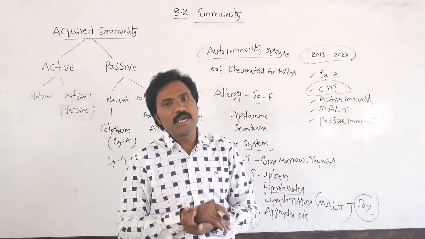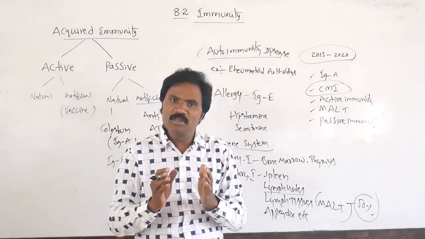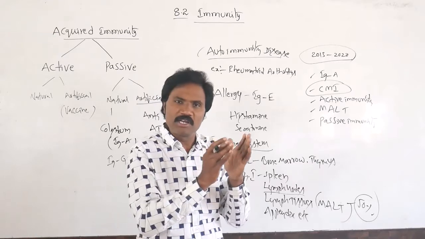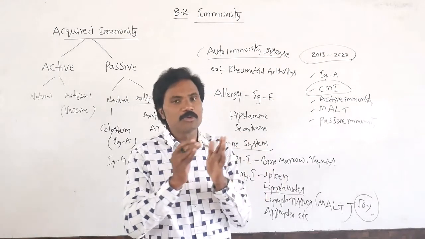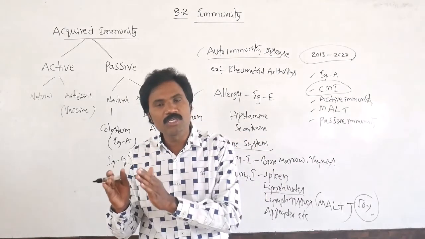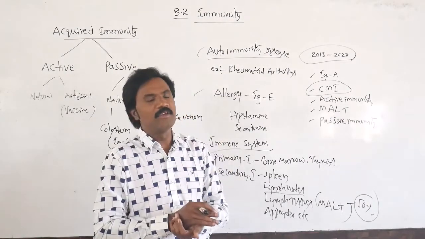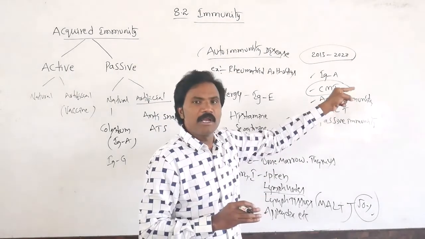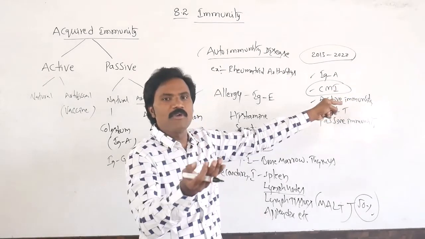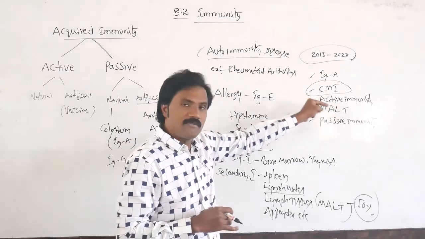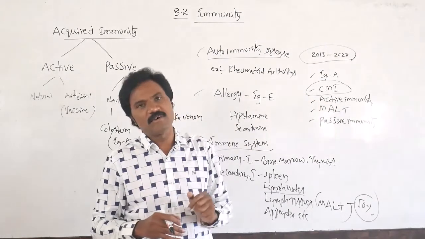Why is it called active immunity? Whenever antigens, whether live, dead, or attenuated, weakened, are exposed to the host, immediately appropriate antibodies are produced. That is active immunity, naturally, without being given to human beings. Artificial means in the form of vaccines.